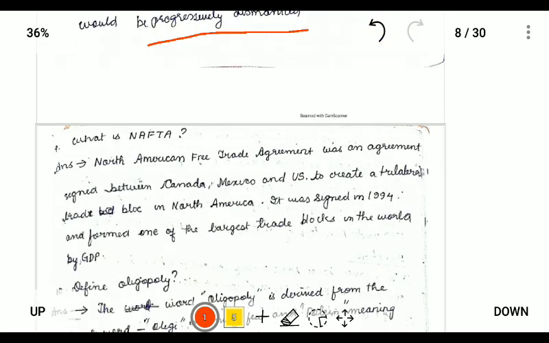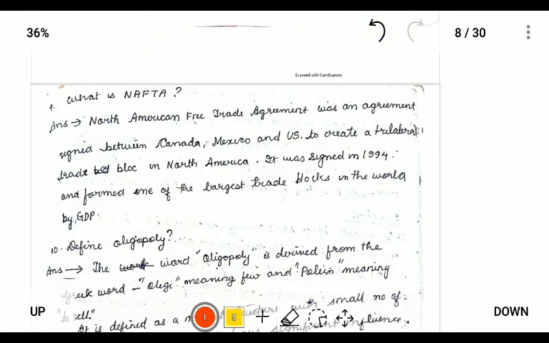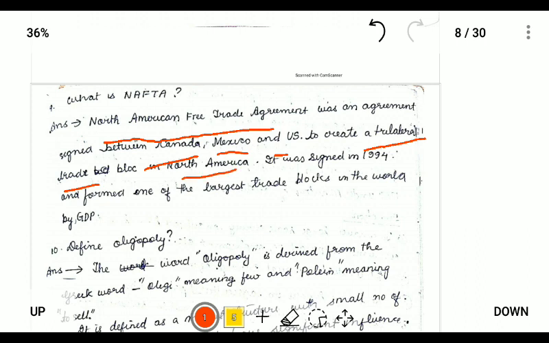Next, what is NAFTA? NAFTA stands for North America Free Trade Agreement. It was an agreement signed between Canada, Mexico, and United States, and it was formed to create a trilateral trade between North America, and it was signed in 1994, and it formed one of the largest trade blocs in the world by GDP.